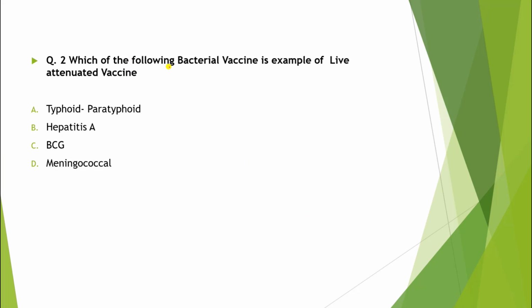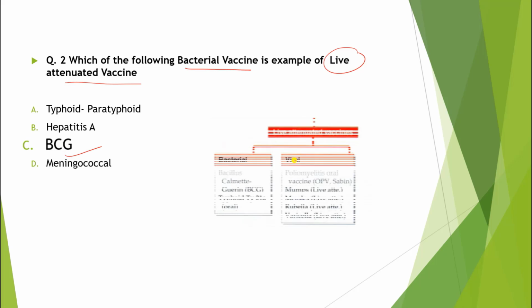Question number 2: Which of the following bacterial vaccines is an example of a live attenuated vaccine? The correct answer is BCG. How is it correct? Just look at the classification. This is the classification of live attenuated vaccine and this is a bacterial vaccine. Here we have the BCG vaccine. So this is a part of live attenuated vaccine.